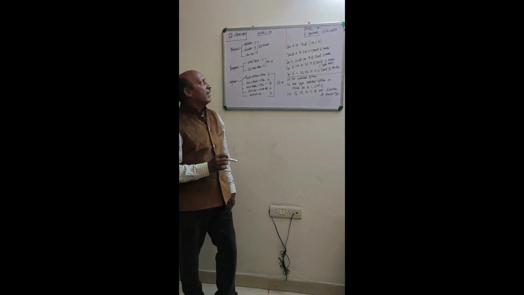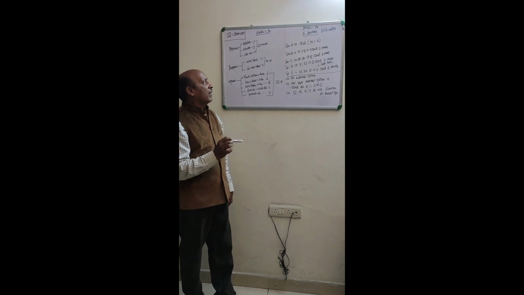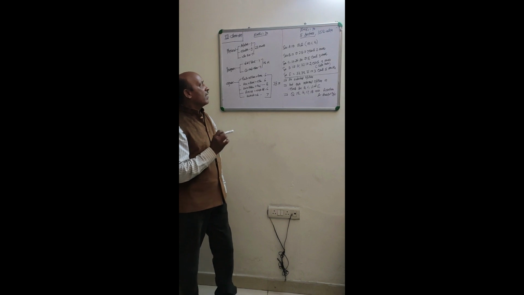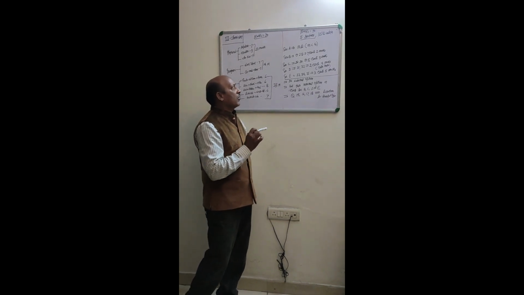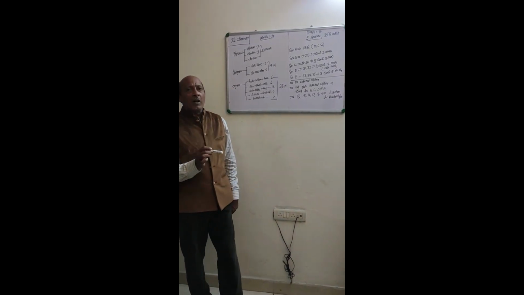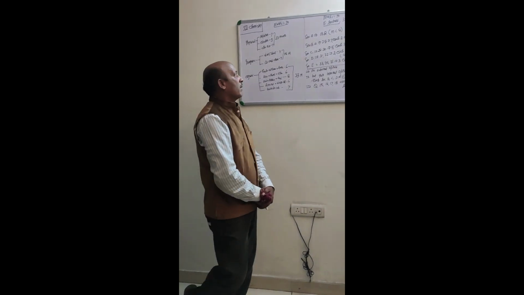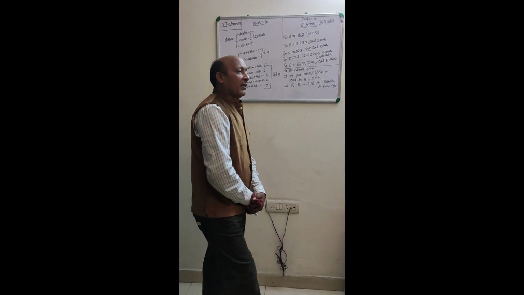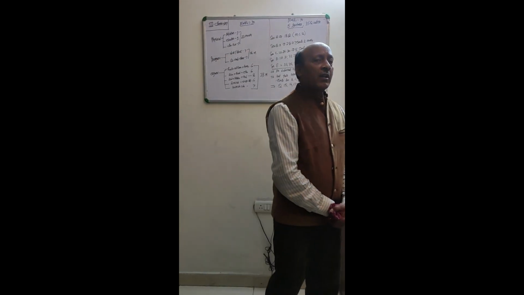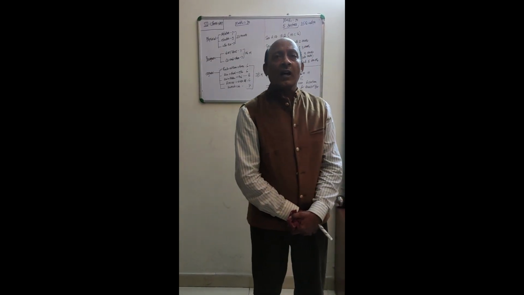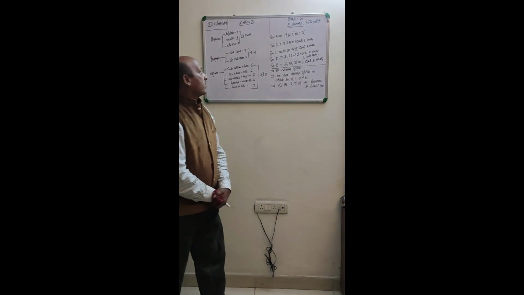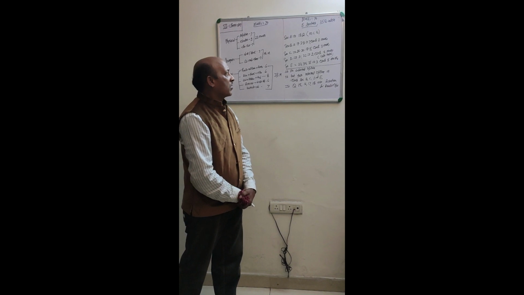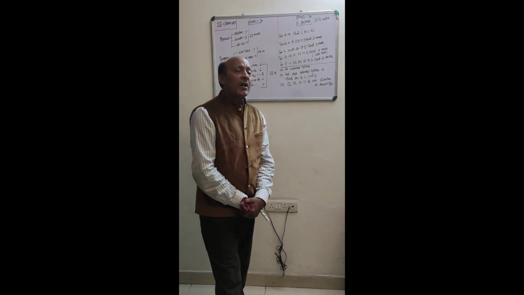Similarly, section C consists of questions 26 to 30, that is 5 questions, each question carrying 3 marks. Likewise, section D consists of questions 31 and 32, 2 questions, each 4 marks. These questions, 31 and 32, are either value based or case based. Section E consists of questions 33, 34 and 35, 3 questions, each having 5 marks.